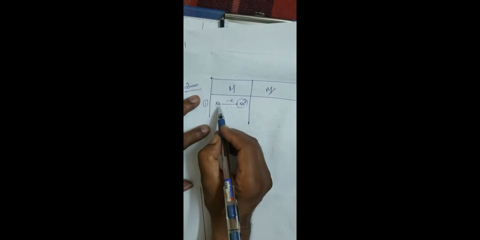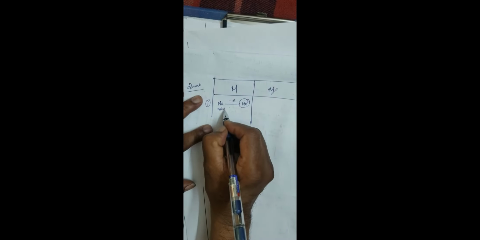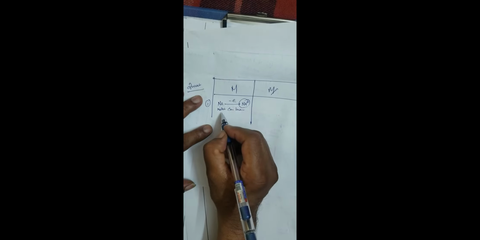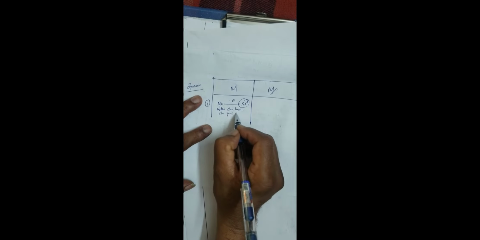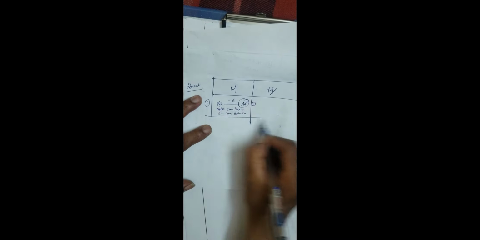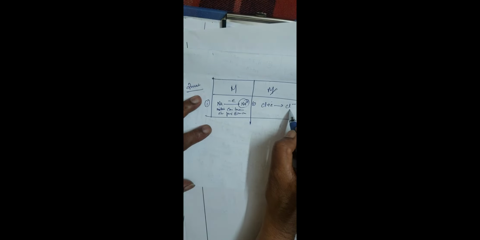This is the first difference: metal can lose electrons, forming a positive ion. Here, chlorine gains that electron from sodium. This is a non-metal.